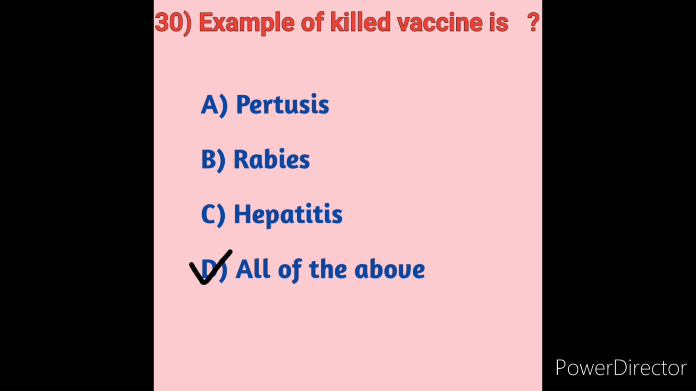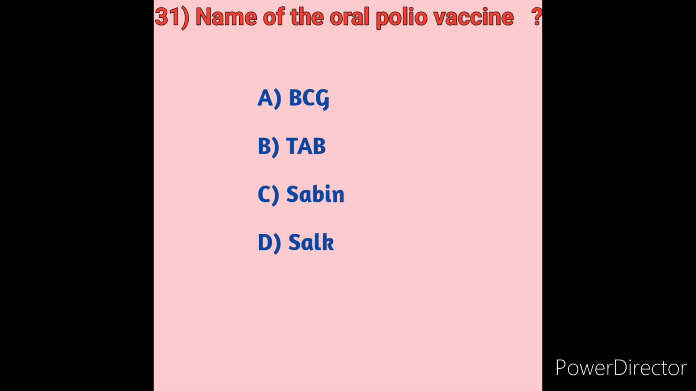Next we will move on to question number 31. The 31st question is: name of the oral polio vaccine. What is the name of the oral polio vaccine? We will see the options here. Option A, BCG. Option B, TAB. Option C, Sabin. Option D, Salk.